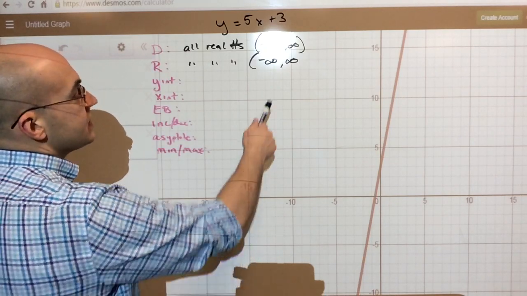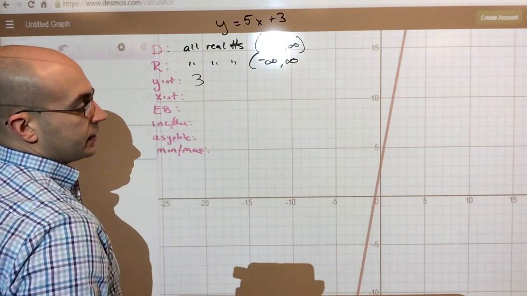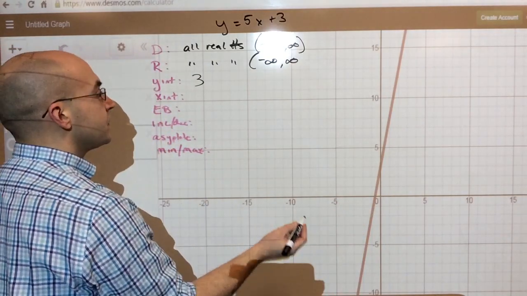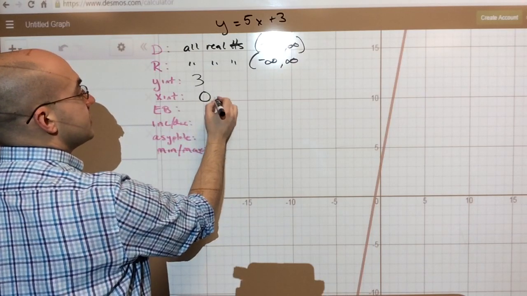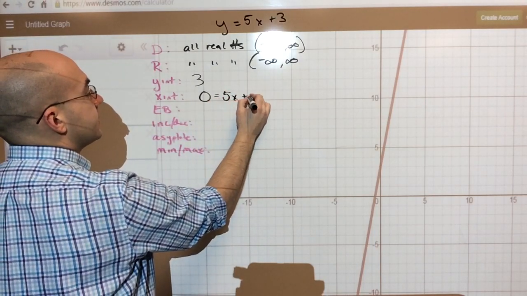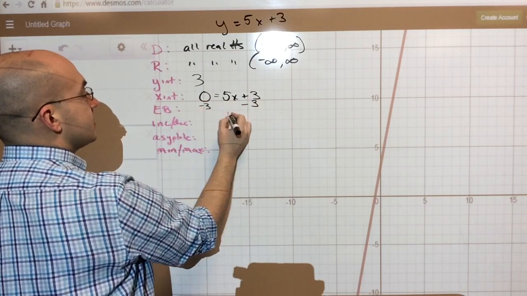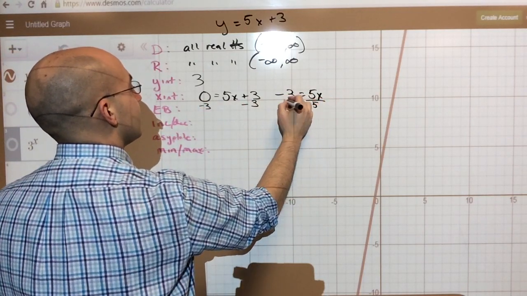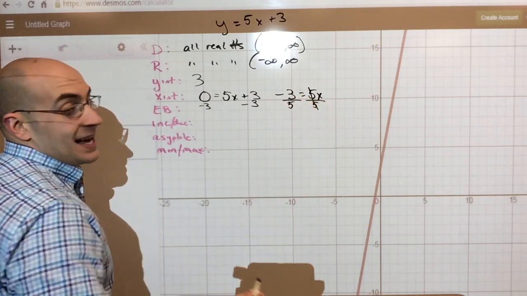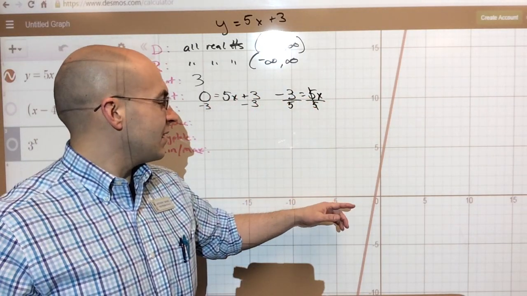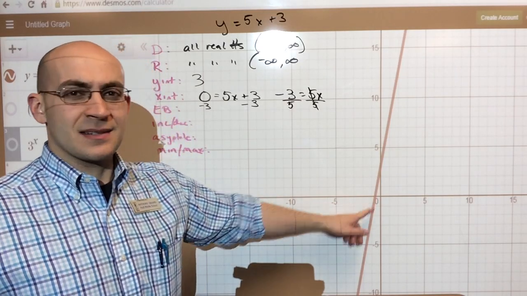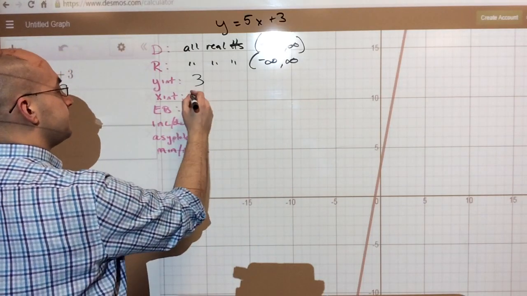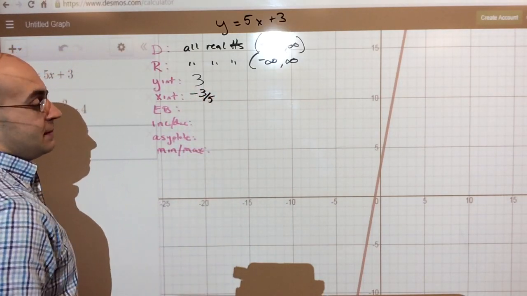The y-intercept is easy, it's 3, because it tells us right there. Now the x-intercept we have to do a little bit of work for. The x-intercept is when y equals 0. So we plug in 0 for y, and we solve for x. I'm going to subtract 3 on both sides, so negative 3 equals 5 times x, divide by 5 on both sides. My x-intercept is negative 3 over 5, or negative 0.6. That seems about right. Okay, so we'll do negative 3 over 5. That's fine.